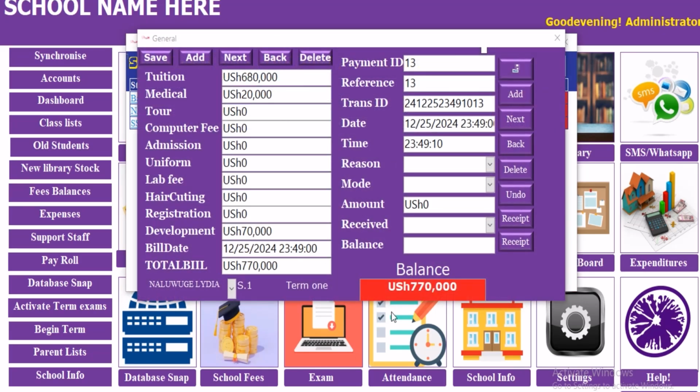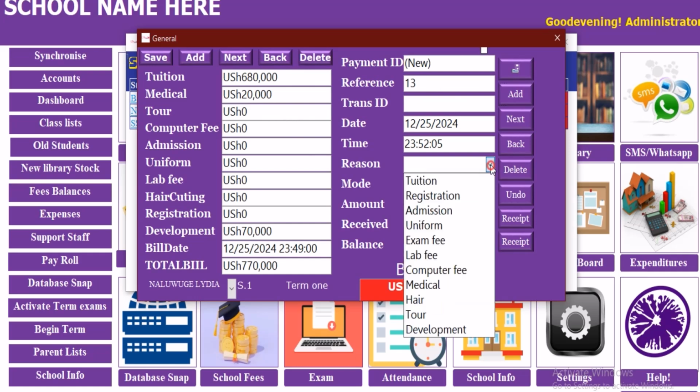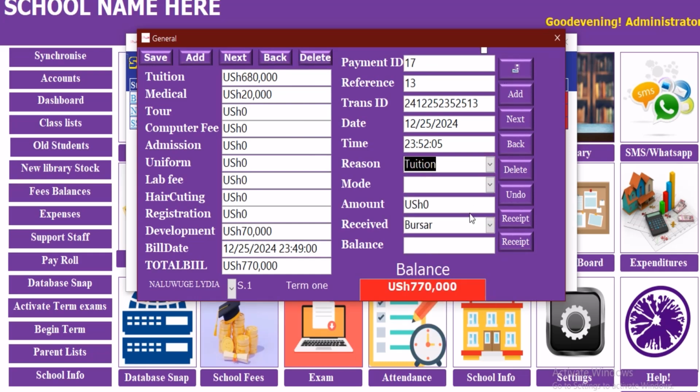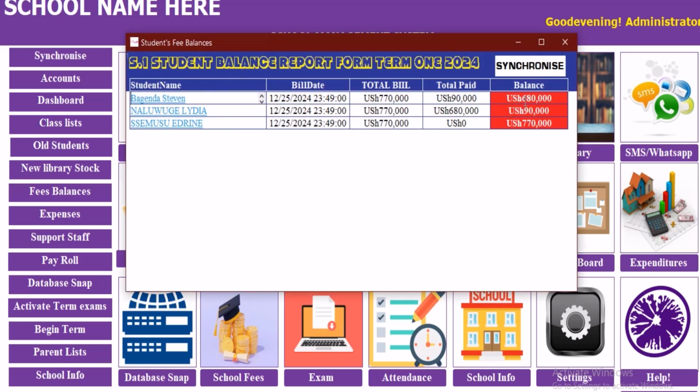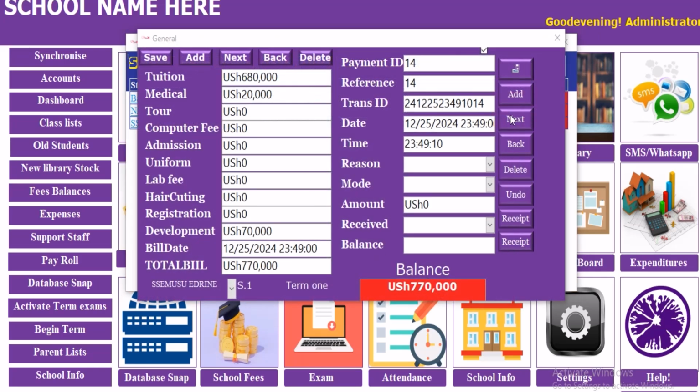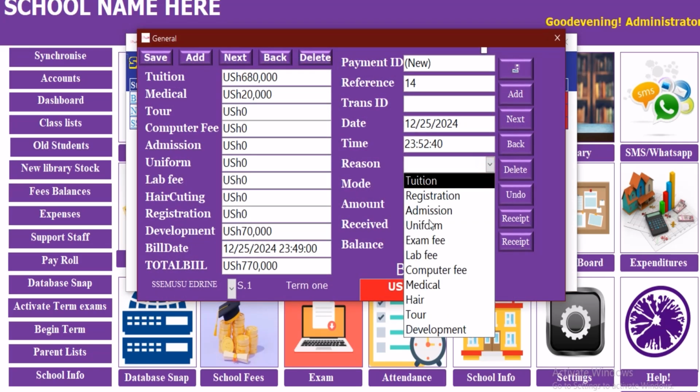Then we go to another one. We can also do the same thing. We add, this one is paying for tuition by cash and is paying all the tuition, and who received is the bursar, and this is the balance. The balance is there. Therefore from there we can end there. You can see that after the payment, the amount is reducing, it is equal to the balances. Now this one we've not paid anything there.